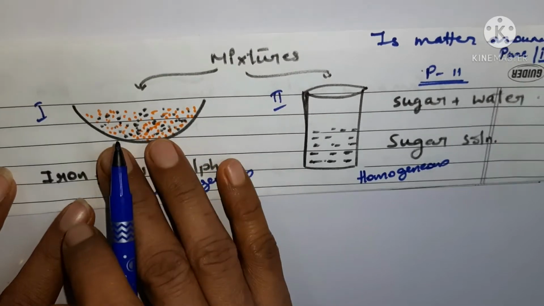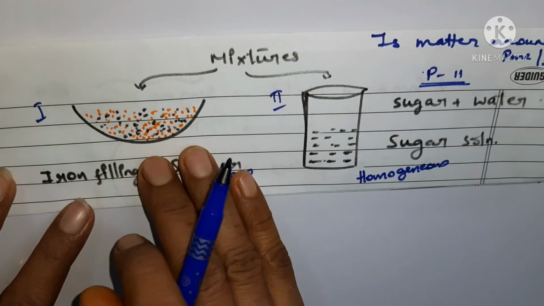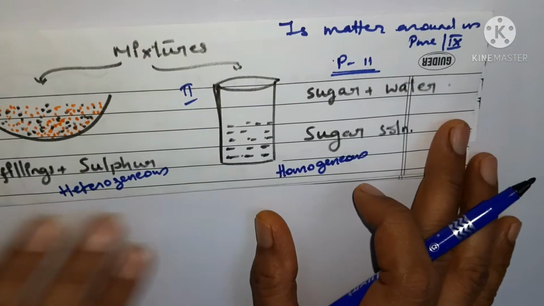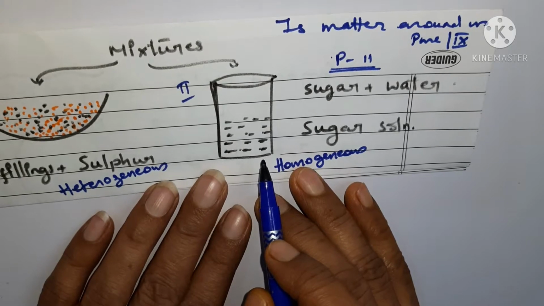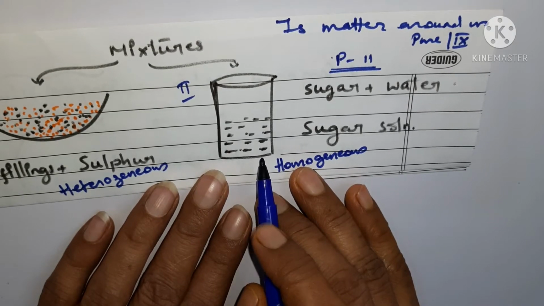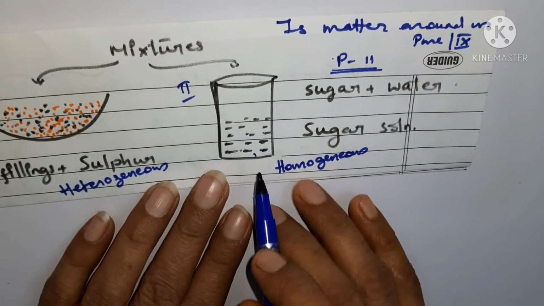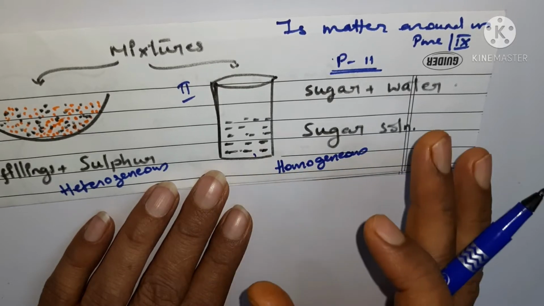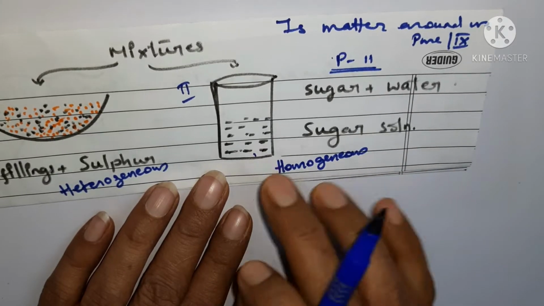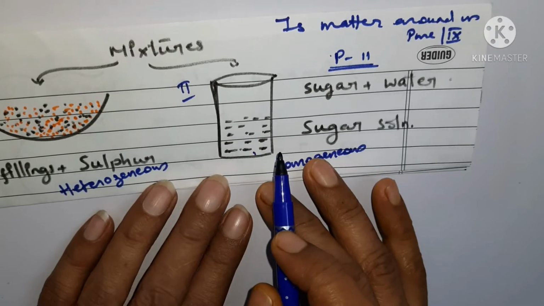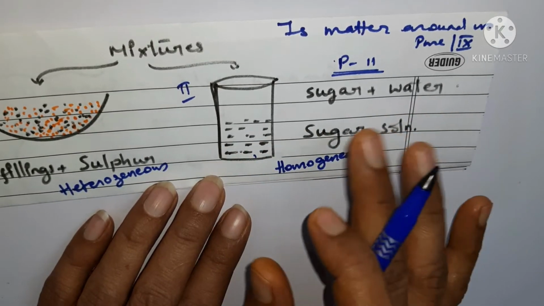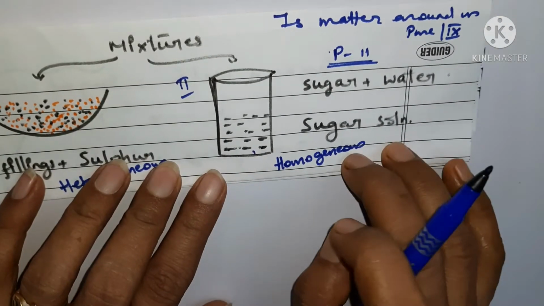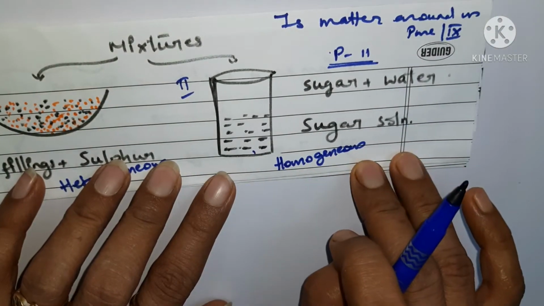It shows that there was no uniform distribution of the substances, but in the second case sugar was dissolved and it disappeared once it was dissolved in the water. It shows that there is uniformity in spreading. There was equal or even distribution of the particles of sugar throughout the solution. So we have gone through the case of homogeneous mixture in the previous session.